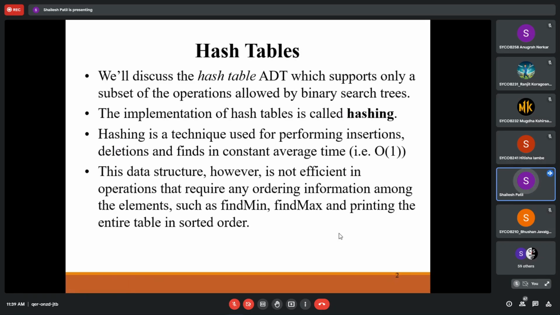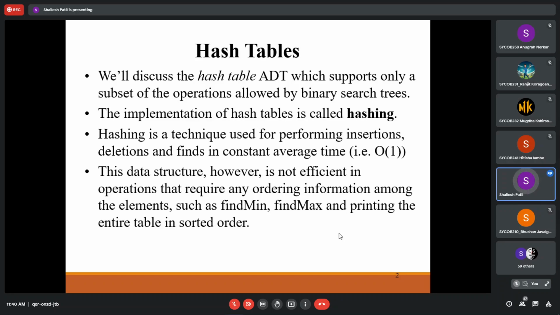So basically, hashing, we already saw the main purpose of hashing: that we have to search an element with a complexity of O(1). Whenever we search, insert, or delete, we have to achieve the average time complexity of O(1). That is the main purpose that we have.